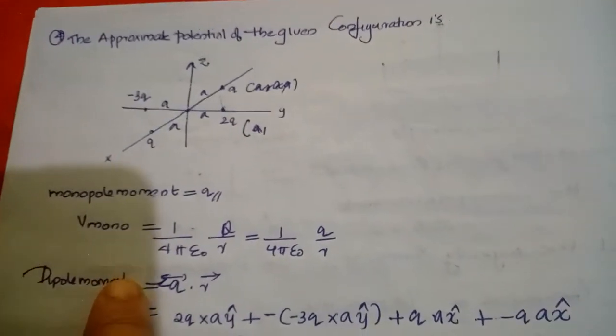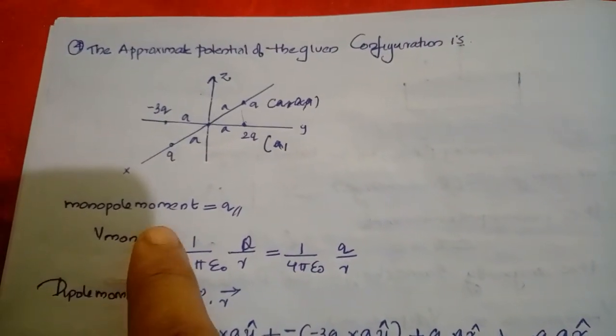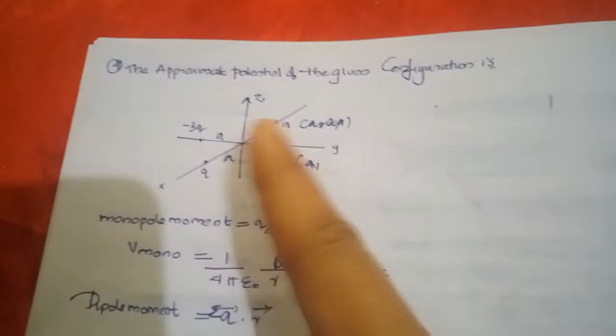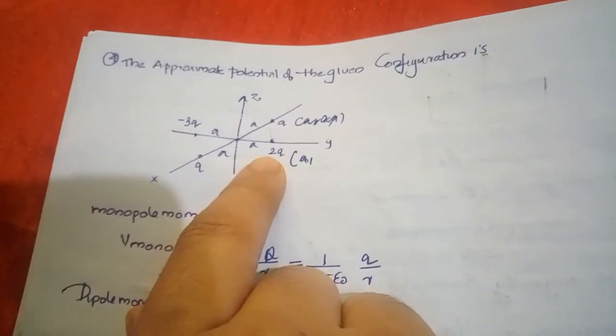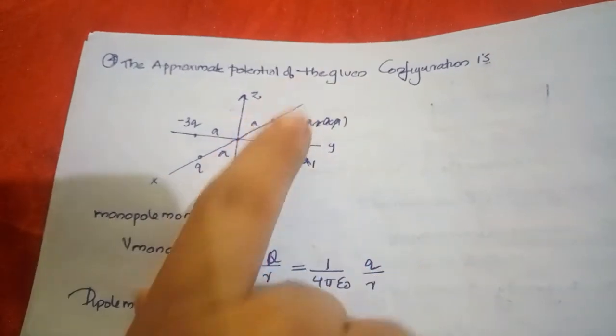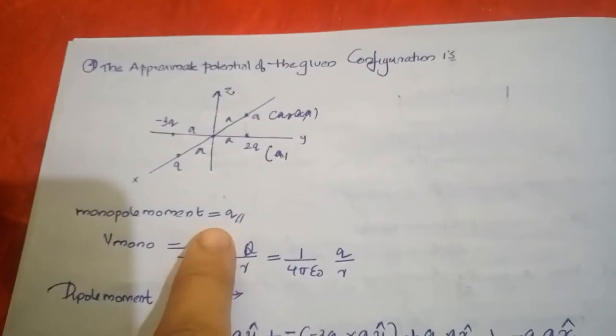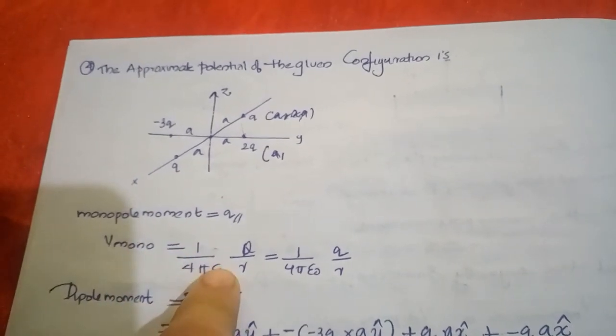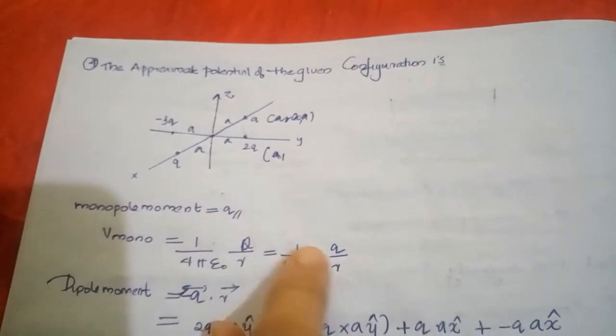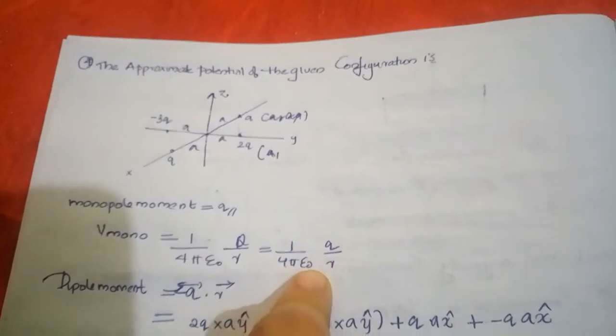Okay, and here we consider the monopole moment, that is the summation of all charges: minus 3q plus q is minus 2q, plus 2q is 0, plus q, so q is the summation of all charges. And V mono, you know, is 1 by 4 pi epsilon 0 q by r. Here q is small q, so 1 by 4 pi epsilon 0 q by r.